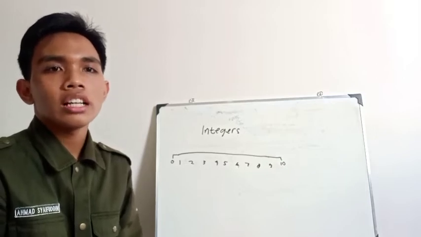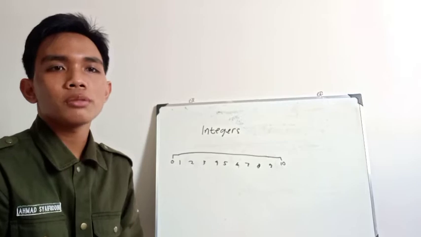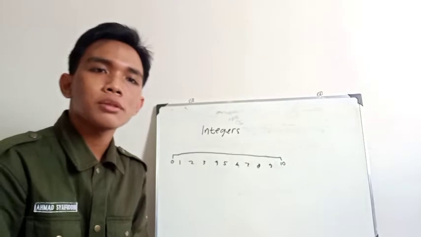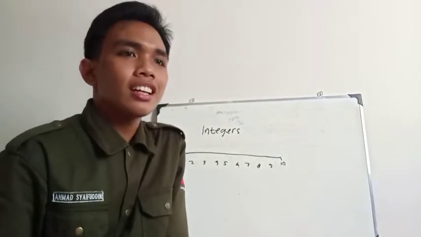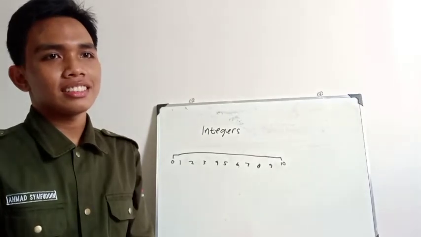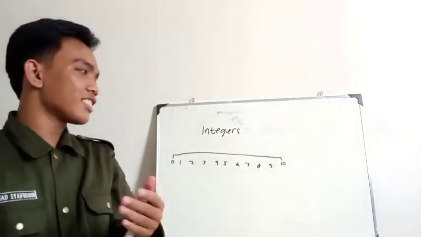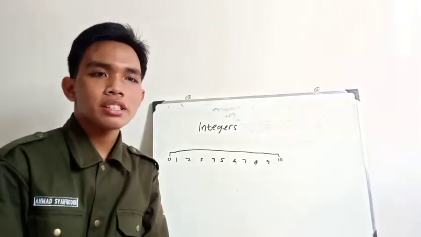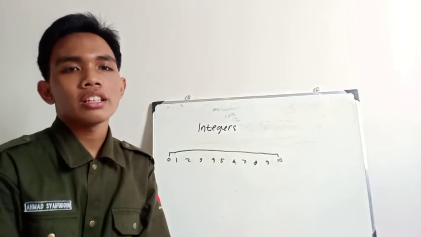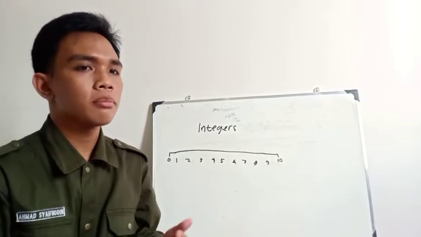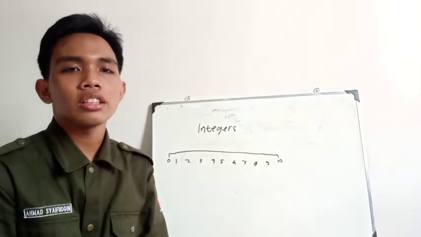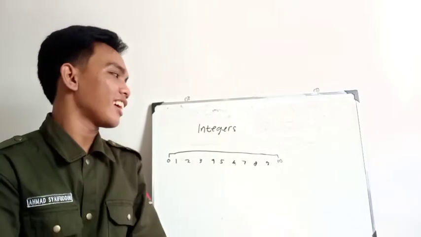So what are integers then? Anyone want to respond, what is an integer? Okay, Aswan. Integers consist of whole numbers and negative numbers. Okay, that's right, like what Aswan said earlier. Integers are a group or set whose values are integers. Integers consist of whole numbers and negative numbers. The set of integers is denoted by the letter Z.